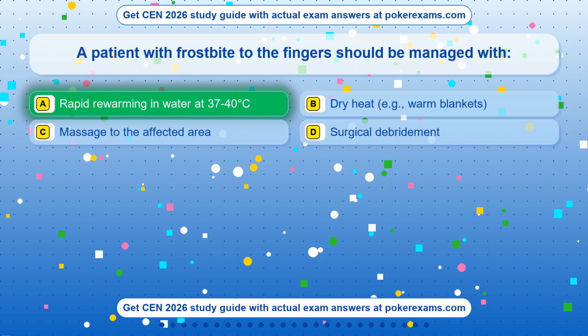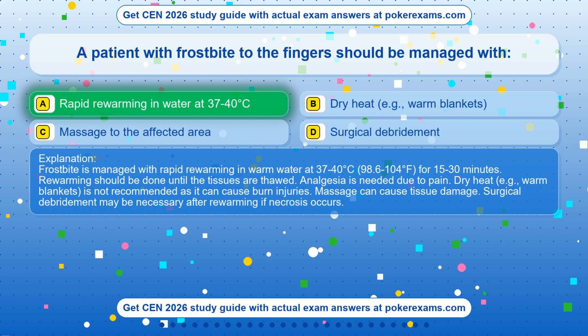Rapid rewarming in water at 37 to 40 degrees Celsius. Frostbite is managed with rapid rewarming in warm water at 37 to 40 degrees Celsius, 98.6 to 104 degrees Fahrenheit, for 15 to 30 minutes. Rewarming should be done until the tissues are thawed. Analgesia is needed due to pain. Dry heat, e.g., warm blankets, is not recommended as it can cause burn injuries. Massage can cause tissue damage. Surgical debridement may be necessary after rewarming if necrosis occurs.